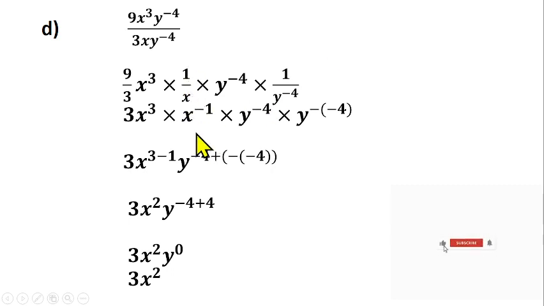So 1 over s is the same thing as s raised to power minus 1, times you have y raised to power minus 4, times this one is taking the inverse of y raised to power minus 4. So according to that law, this one can be written as y raised to power minus into bracket minus 4.